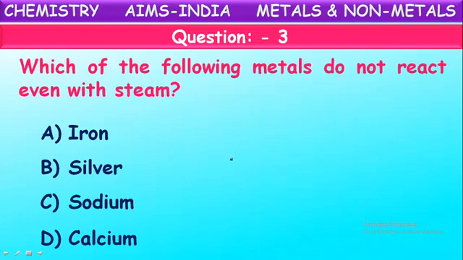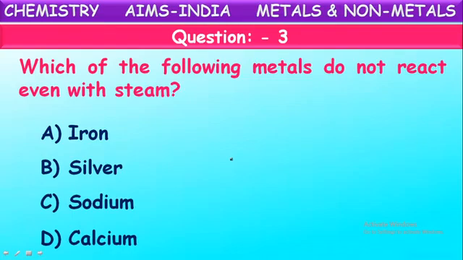Metals are categorized into different kinds based upon their reactivity: highly reactive metals and least reactive metals. Out of these, highly reactive metals like sodium and potassium react very vigorously even with cold water. But some reactive metals like magnesium and calcium react with hot water.